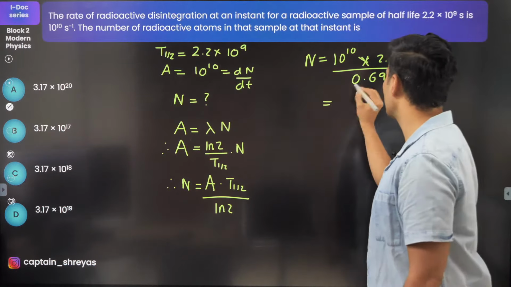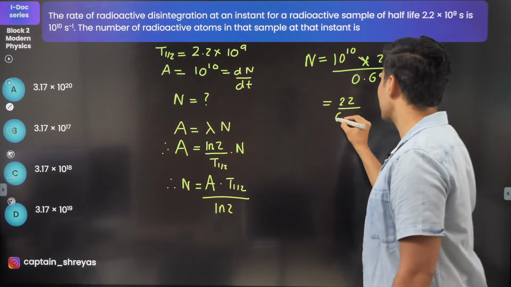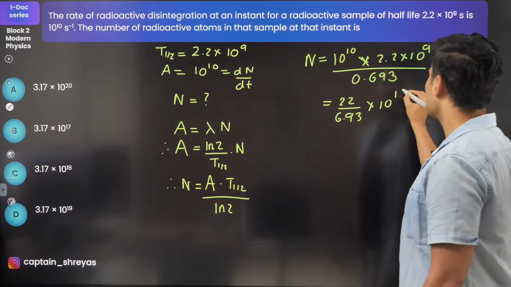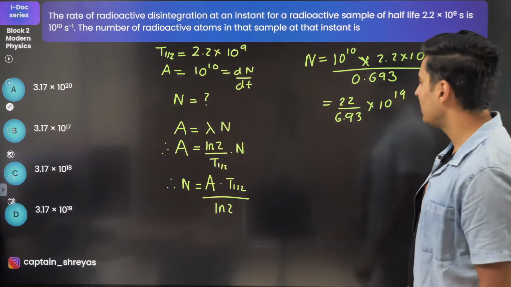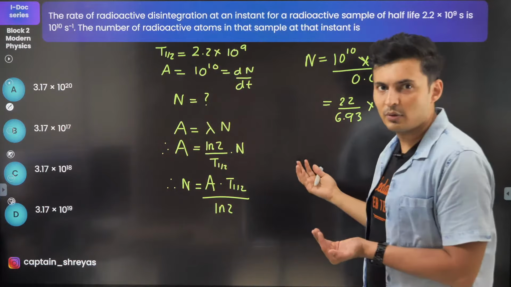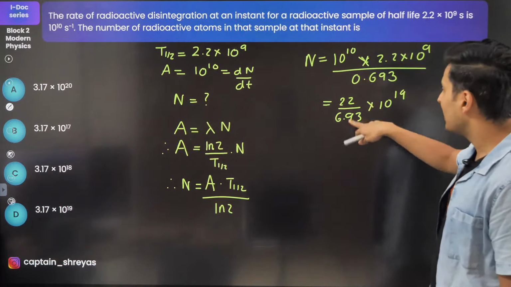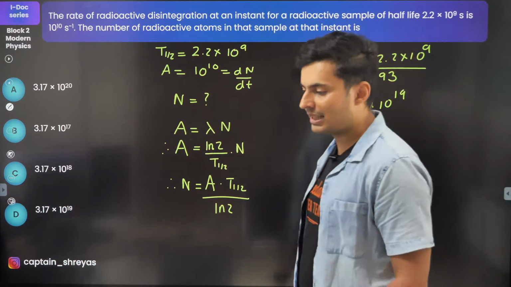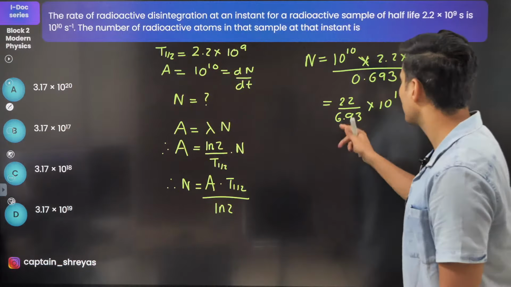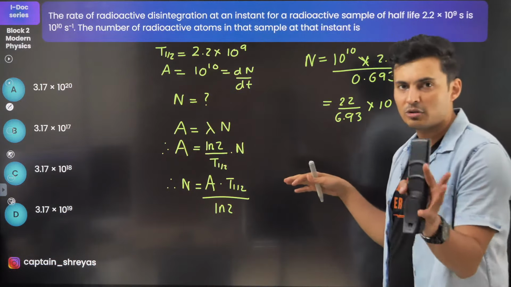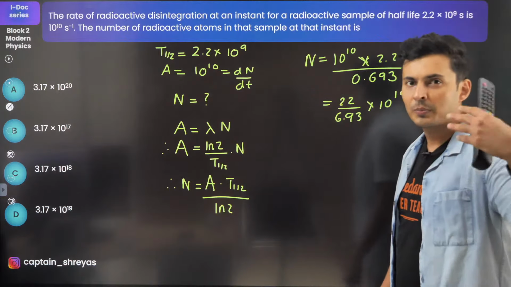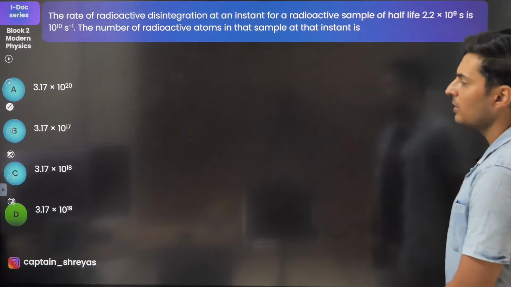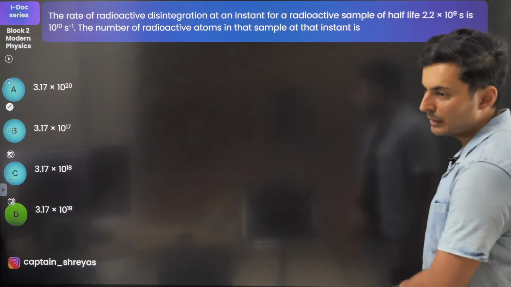If you want, you can do this like this. It is 22 by 6.9. I just shifted the decimals, and this will be 10 to the power 19. Now 22 by 6.93. Come on guys, 7 3s are 21. It's coming out very close to 3. 6.93 is very close to 7, and 22 is very close to 21. So it will be 3 point something into 10 to the power 19. Hence the answer will be D.